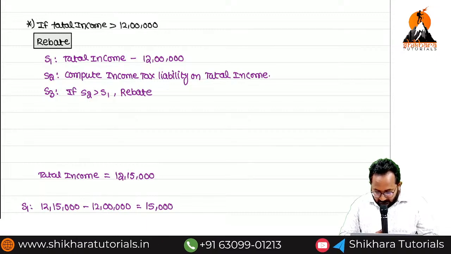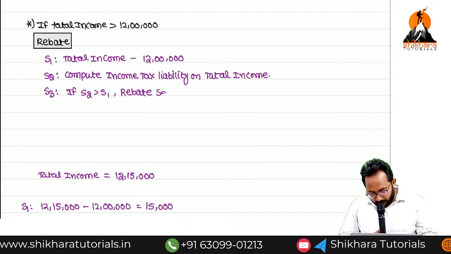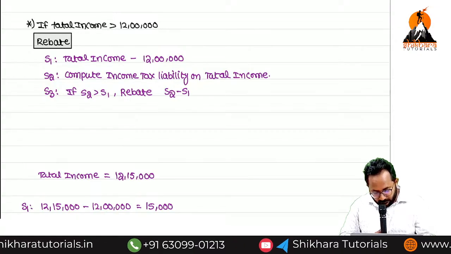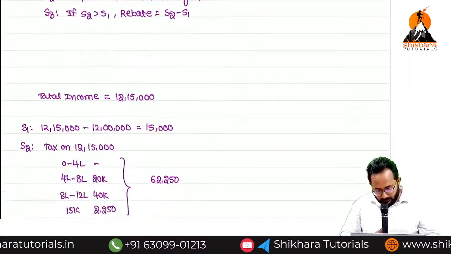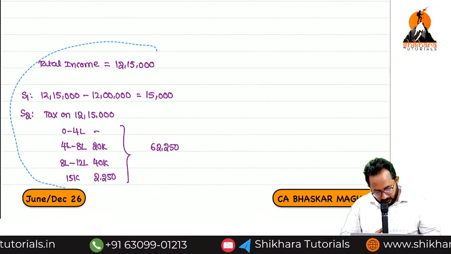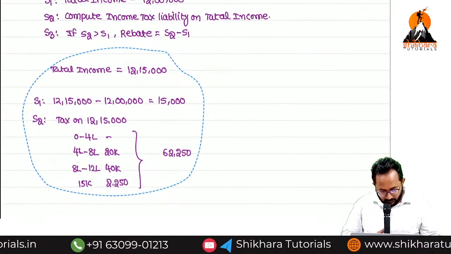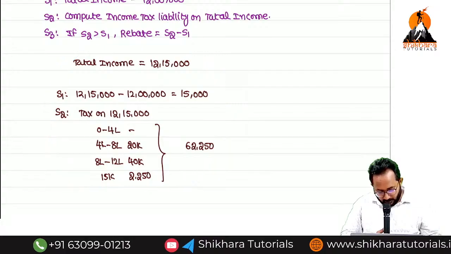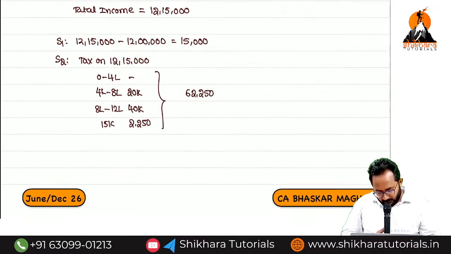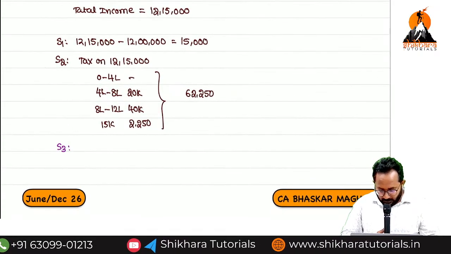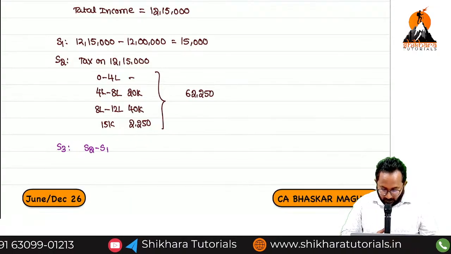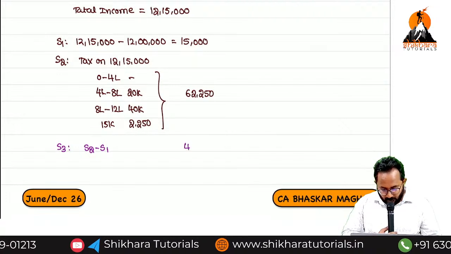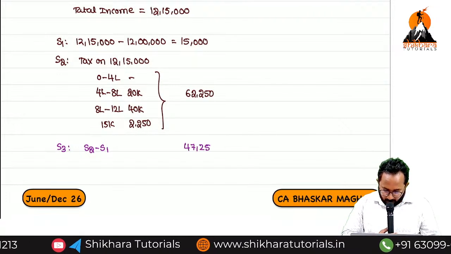Sir, what is a rebate, sir? Simply step 2 minus step 1. Can you calculate? Step 3 is nothing but step 2 minus step 1. How much? 47,250.